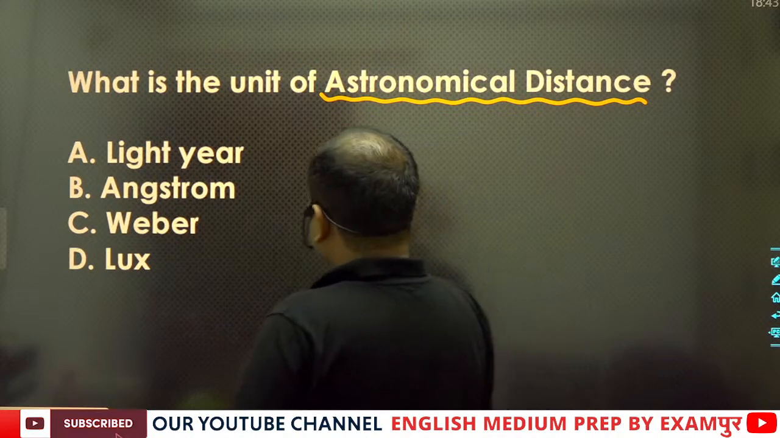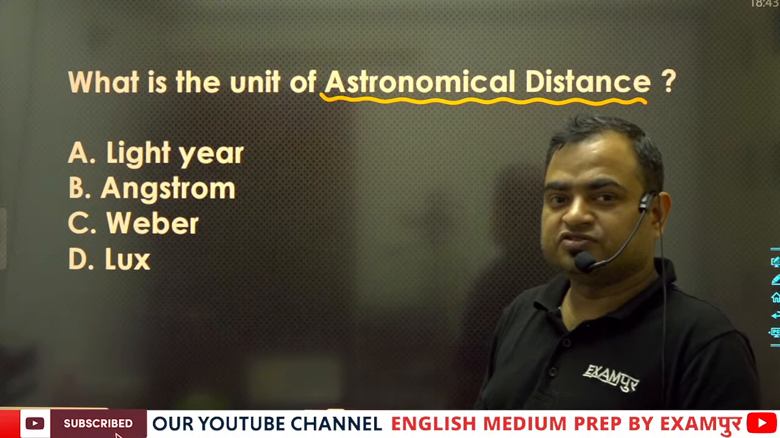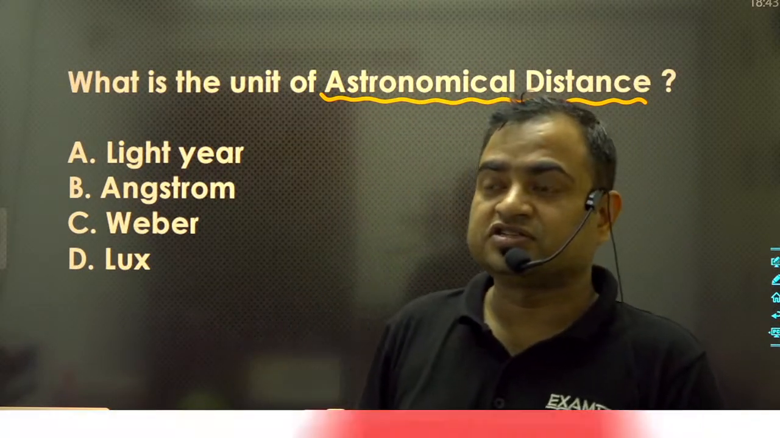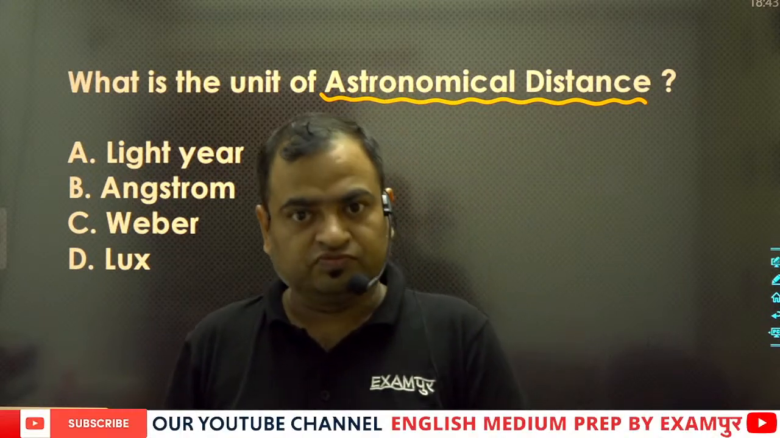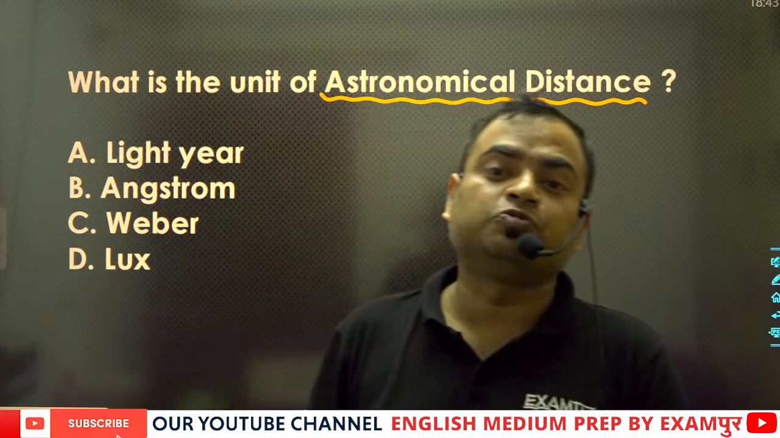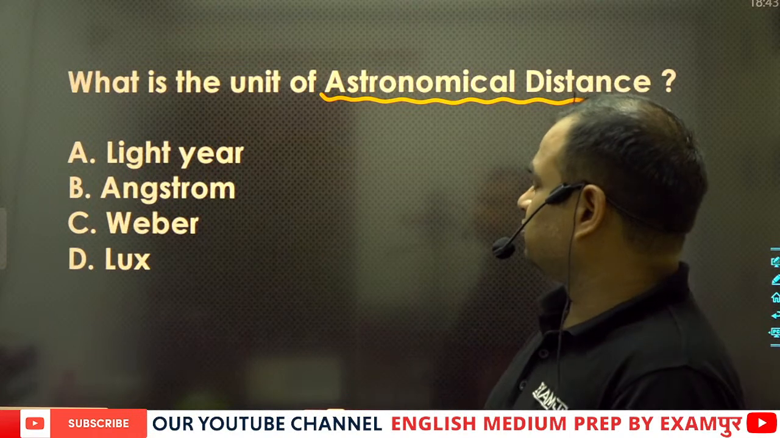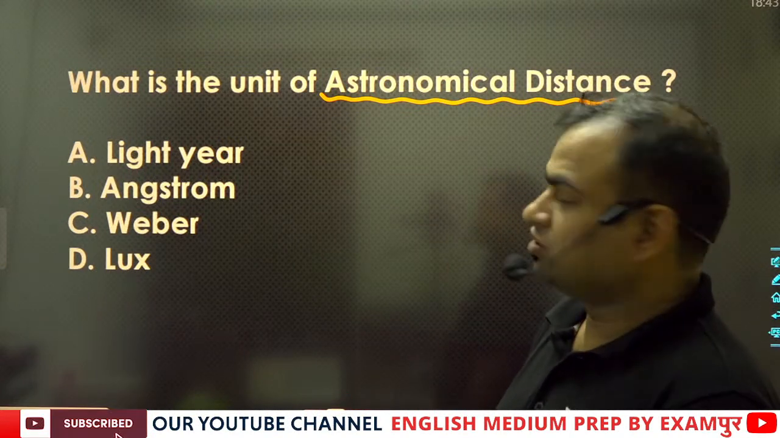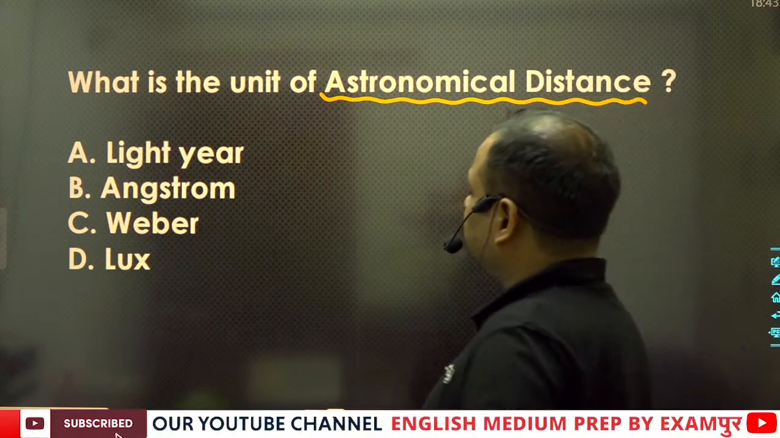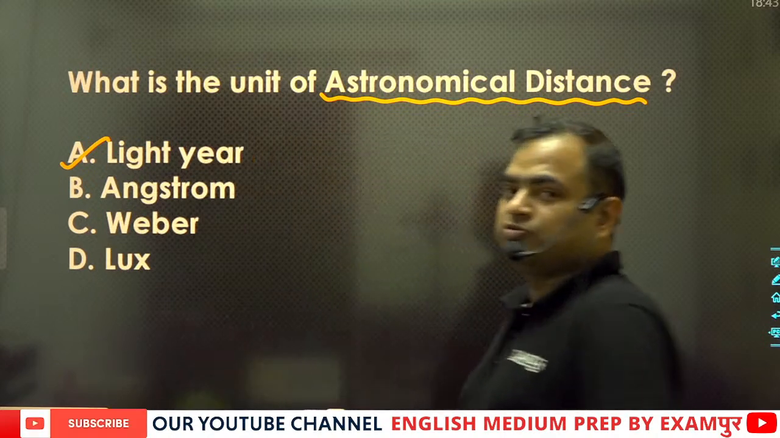Astronomical distance is a very large unit of distance, and this distance is used to define the distance between any two planets or any two galaxies. Such kind of distance is termed the astronomical distance, and here the light year can be said as the astronomical distance.